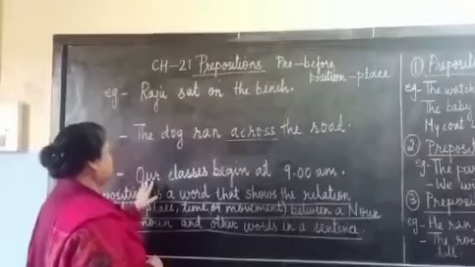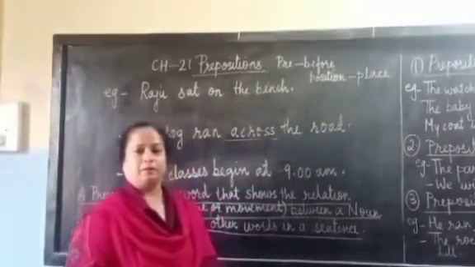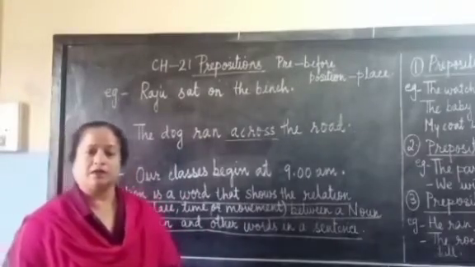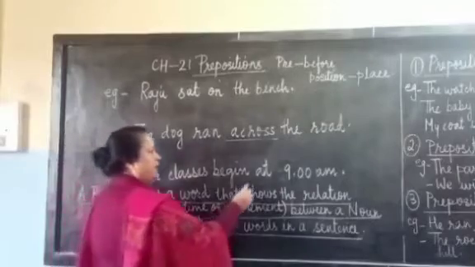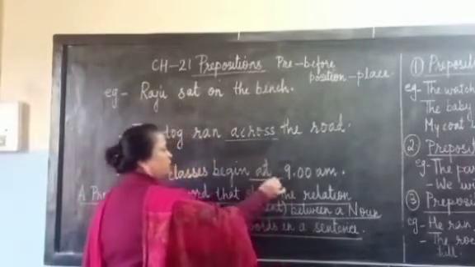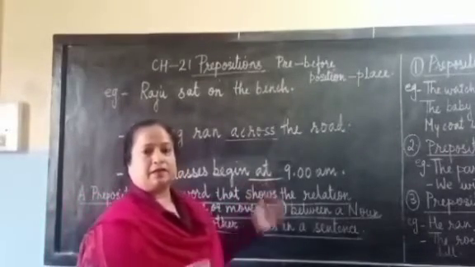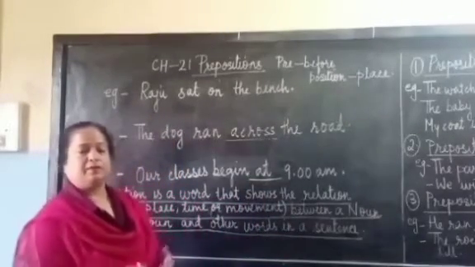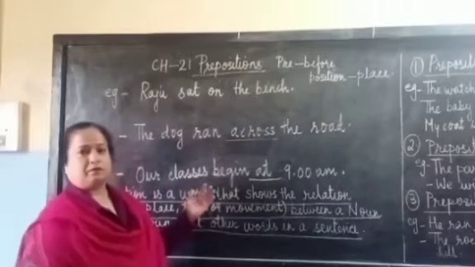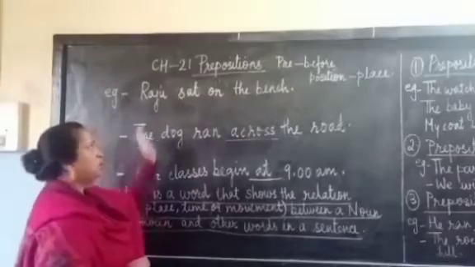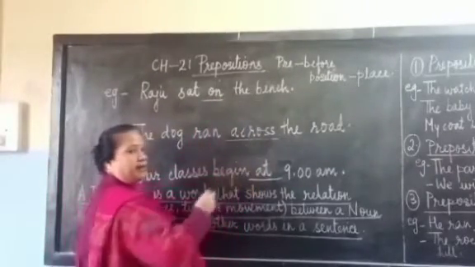Now, the next sentence we have: our classes begin at 9 a.m. So, here we are talking about our classes. So, when do they begin? They begin at 9 a.m. So, the word at is a preposition that tells us about the time that our classes will begin. So, what are the different prepositions that we read about? We read about on, across and at.